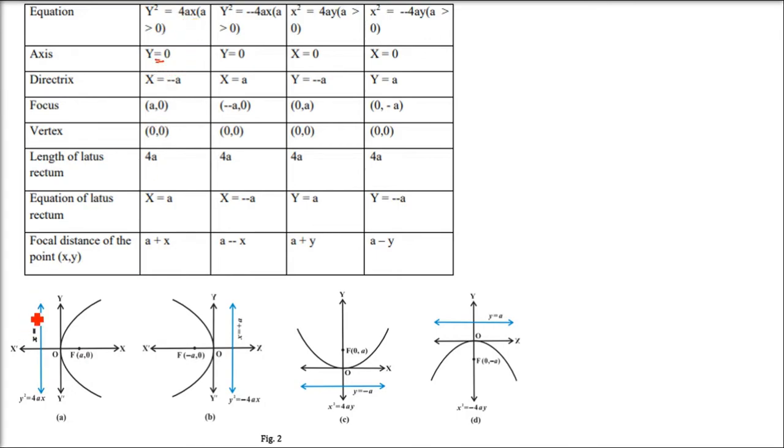So first is y square equals 4ax. What is the axis? The axis of symmetry is the x-axis, so it is y equals 0. What is the directrix? It is on the left-hand side, at the same distance: x equals minus a.